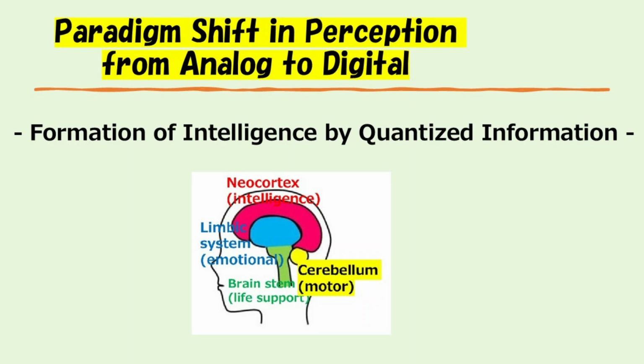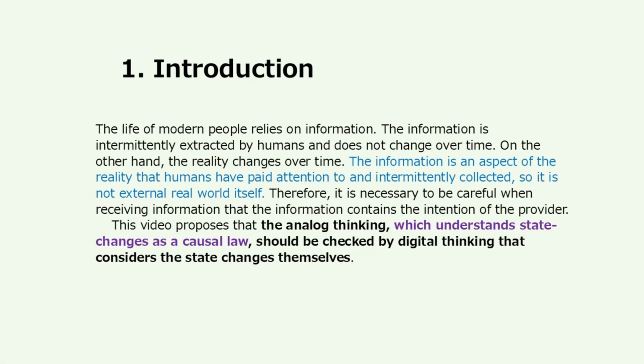A paradigm shift in perception from analog to digital. Formation of intelligence by quantized information. Introduction. The life of modern people relies on information.